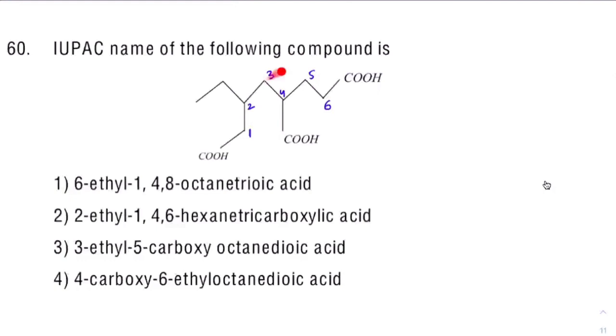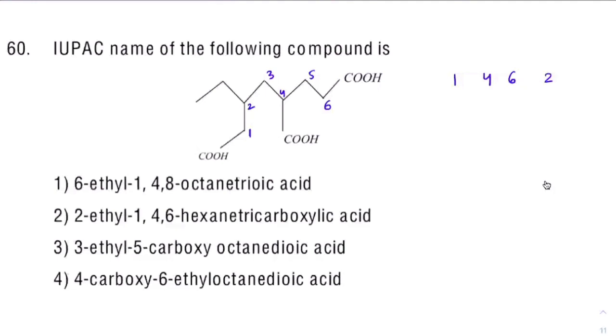If we go this way, the COOH numbering is coming at which position here? It's coming at first position, fourth position and sixth position. Got it? This is where the numbering comes out to be. And on the second position, I have an ethyl group.